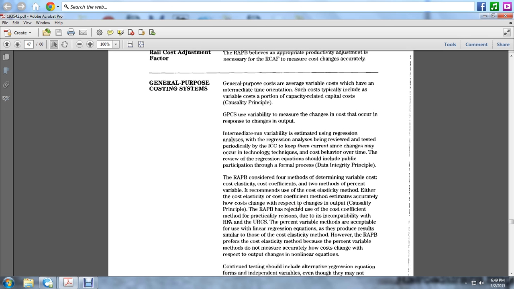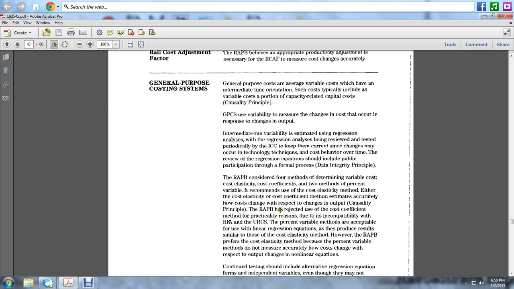The Railroad Accounting Principles Board considered four methods of determining variable cost: the cost elasticity, the cost coefficient, two methods of percent variable. It recommends the use of the cost elasticity method, either the cost elasticity or cost coefficient method, as the estimates are accurate. They measure how much change in output results from the respective change in input.